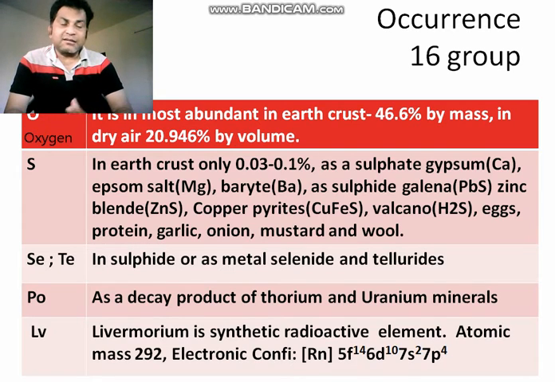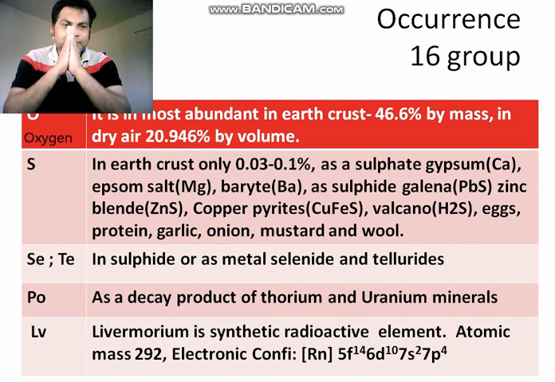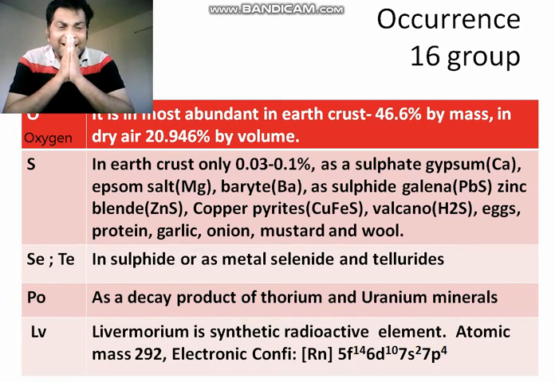As a sulfide, PbS, that is galena. Zinc blende, that is ZnS. Copper pyrites, CuFeS2. Pyrites means FeS2, so copper pyrites is CuFeS2. That's all. In volcano, it is in form of H2S.